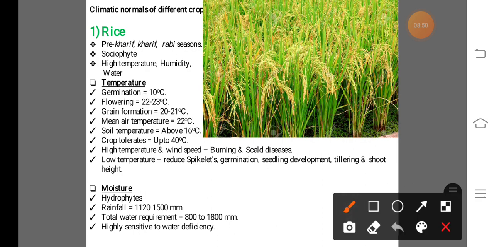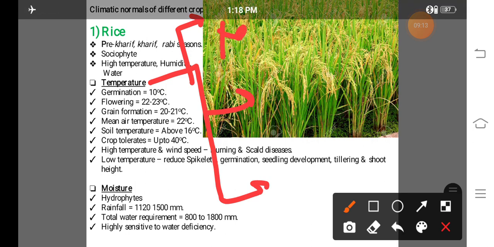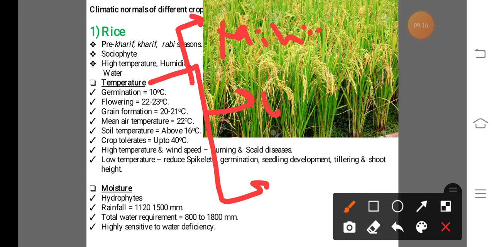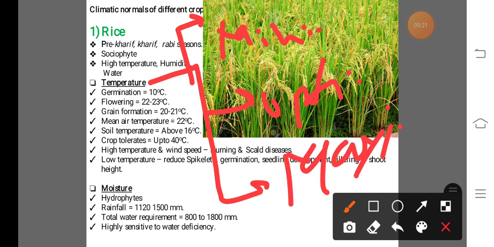Now we discuss the climatic normals, that means the optimum, minimum, or maximum temperature requirement for the rice crop, and also the moisture content, that means the rainfall or water requirement of the rice crop. Before studying this climatic requirement, we discuss some temperatures: the minimum temperature, optimum temperature, and maximum temperature. Also another term is base temperature, indicated by T base.